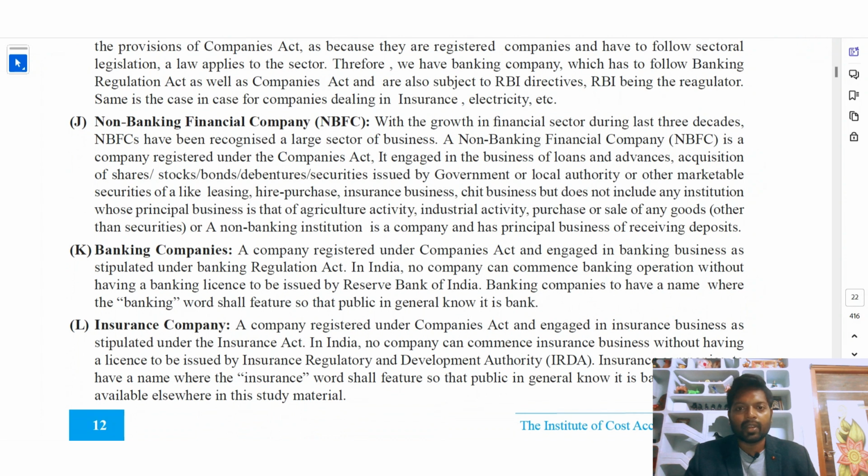Whatever the government issues, shares, stocks, bonds, will all be acquired by it, or by a local authority, or other marketable securities like leasing, hire purchase, insurance business, chit business, but it does not include any institution whose principal business is agricultural activity, industrial activity, purchase or sale of any goods other than securities, or a non-banking institution which is a company and has the principal business of receiving deposits.